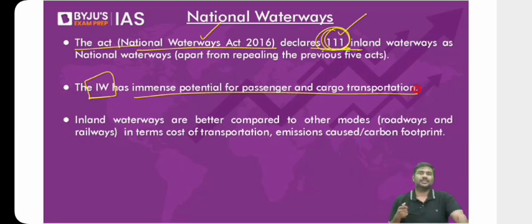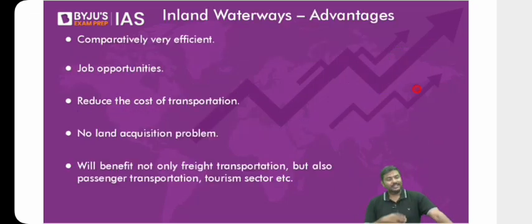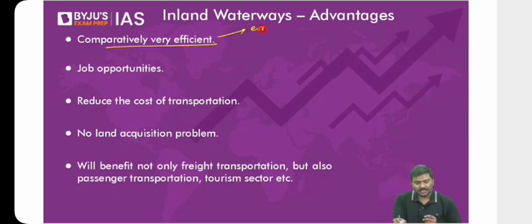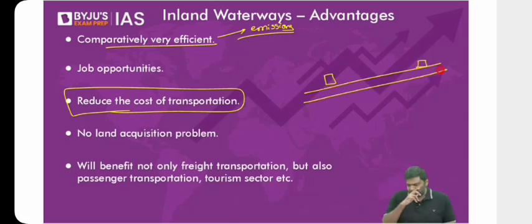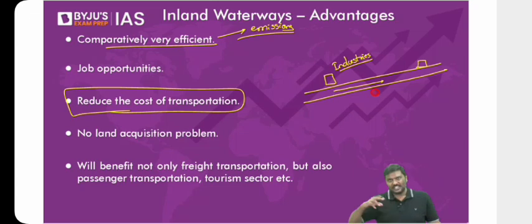So what are the advantages? Why are we promoting national waterways now? These are some of the advantages. One, it is comparatively very efficient in terms of lower emissions, and lowering of the cost of transportation. Third, if you're going to use inland waterways, have a look at this. Imagine this is one city and this is one more city. Let's say there is a river connecting both of them. Now, if there are industries in both the cities, can we use the river water to transport raw material? Can we use the river water to transport goods, etc.?